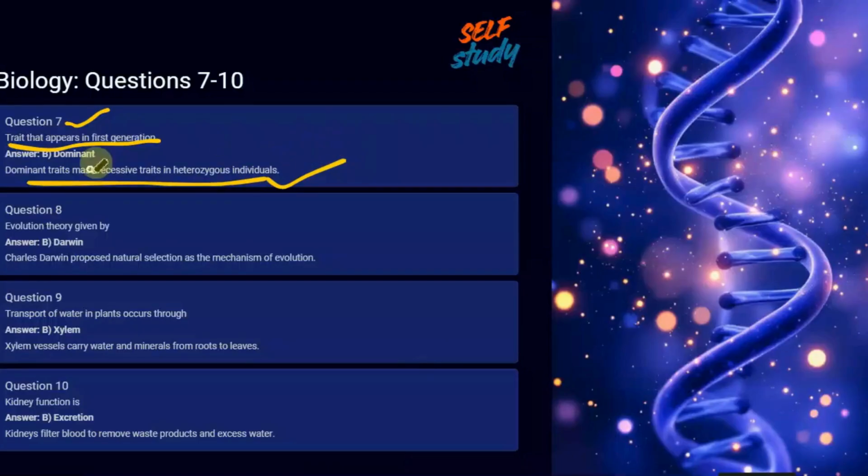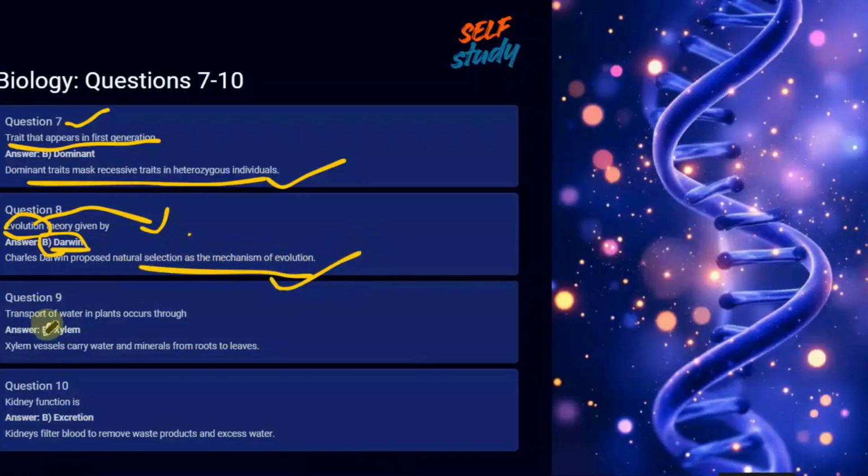Nice. Evolution theory was given by Darwin. Generally, this evolution theory part is not covered now, but we have to know some of the basic concepts, right? As you see here, we need to know the basics, in case the question comes. It is a basic question. Evolution theory was given by Charles Darwin, who proposed natural selection, as you see here.